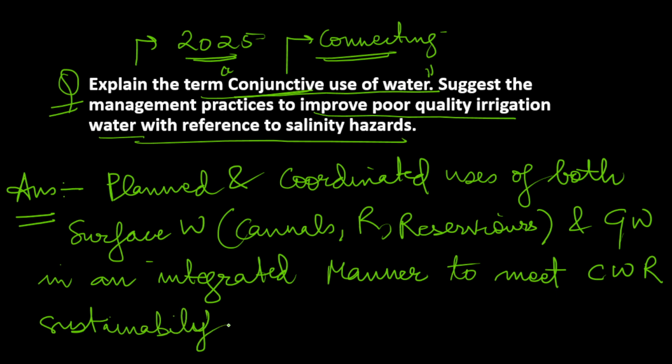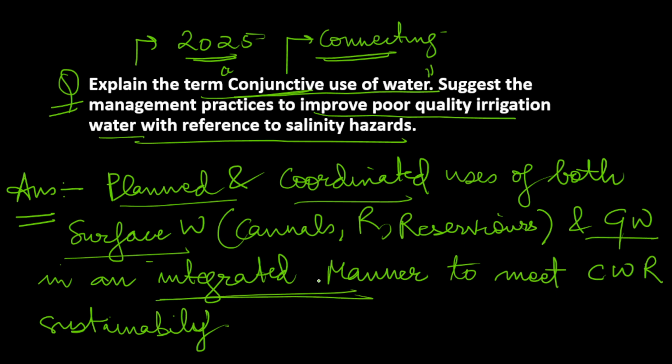So this is what conjunctive use of water is. That is, we have to use water in a planned and coordinated way, and we have to use both resources of water, that is surface water, where canals, rivers and reservoirs will be under surface water, and groundwater, in an integrated manner.